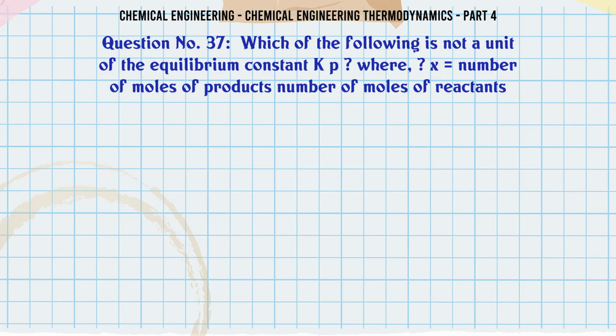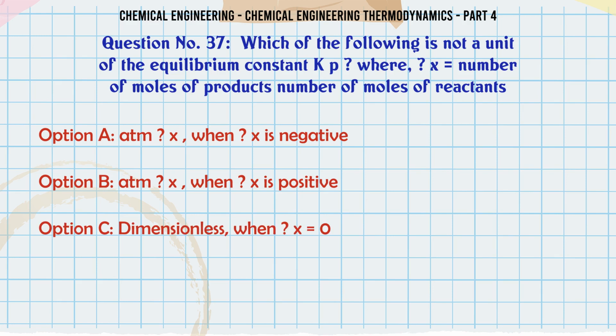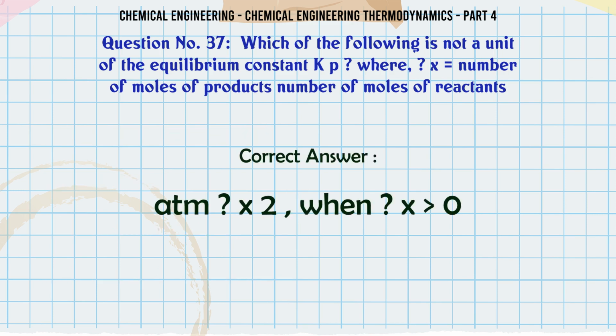Which of the following is not a unit of the equilibrium constant Kp, where X is the number of moles of products minus the number of moles of reactants? A. atm^X when X is negative, B. atm^X when X is positive, C. Dimensionless when X = 0, D. atm^X^2 when X = 0. The correct answer is atm^X^2 when X = 0.